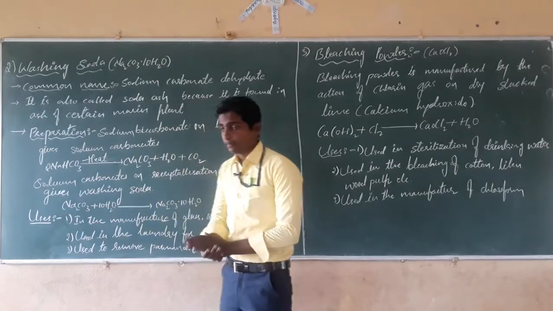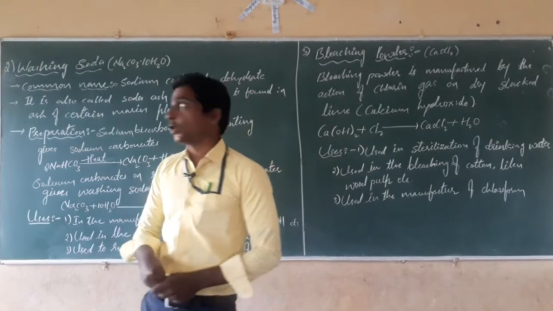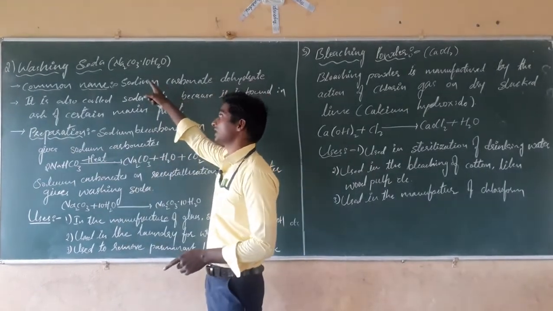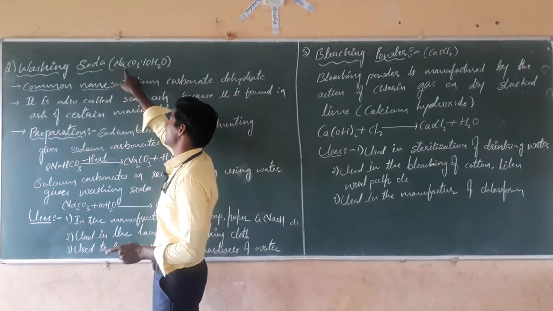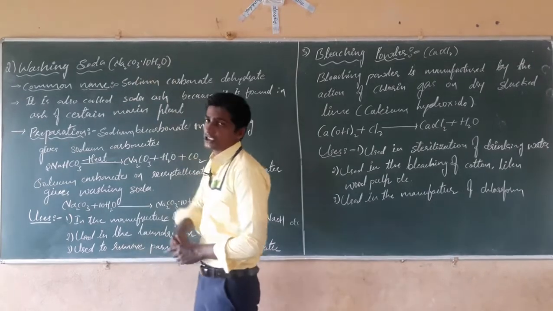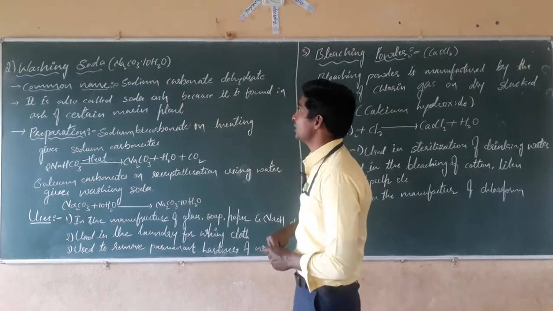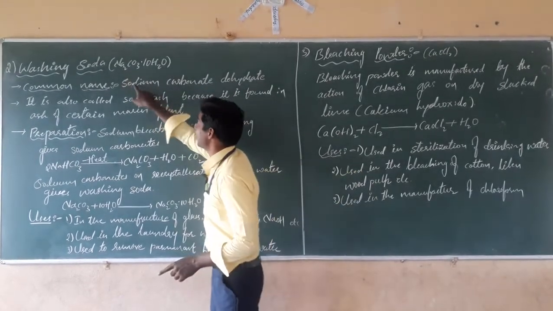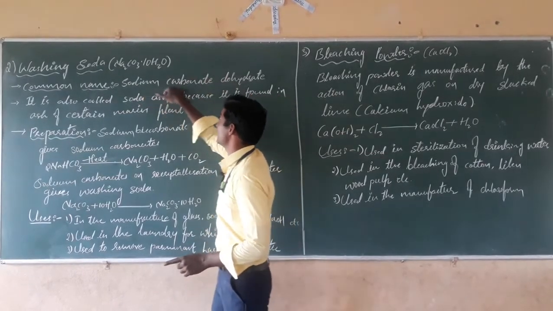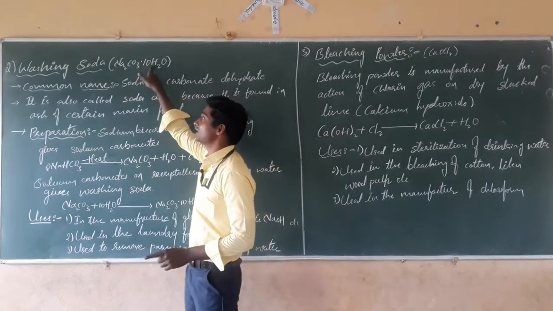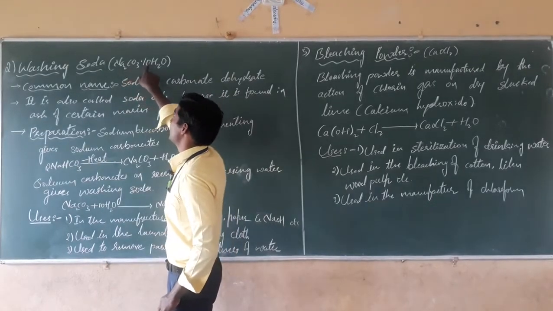The formula for washing soda is Na2CO3 dot 10H2O. Its common name is sodium carbonate dehydrate, because we can remove these water molecules also. That's why it is called sodium carbonate dehydrate.